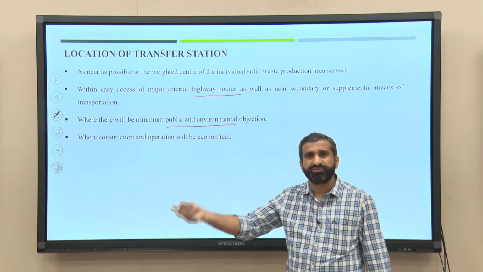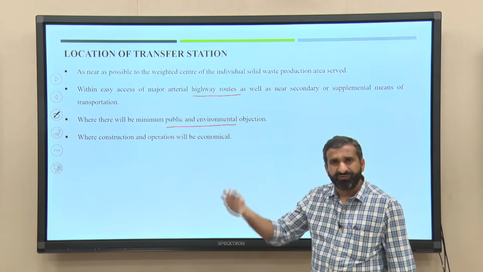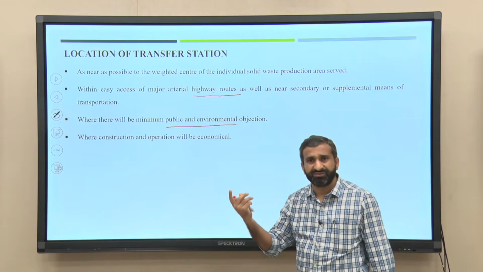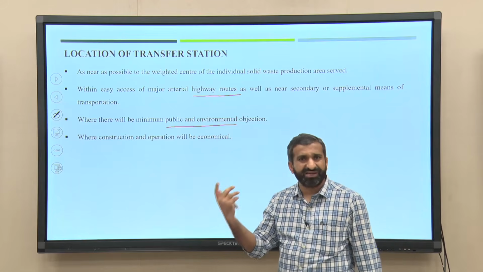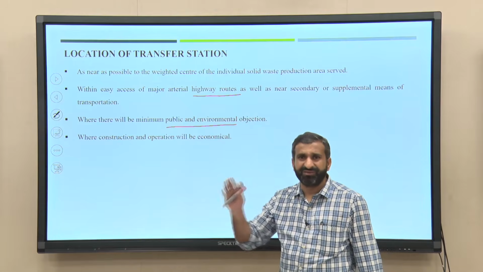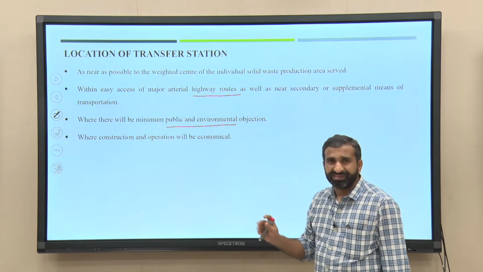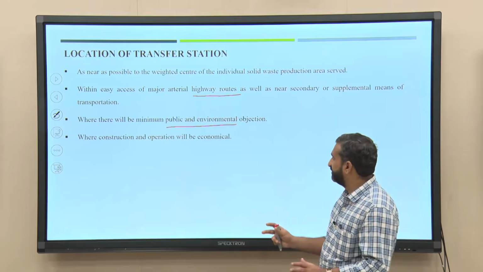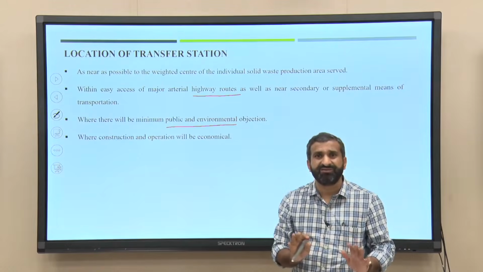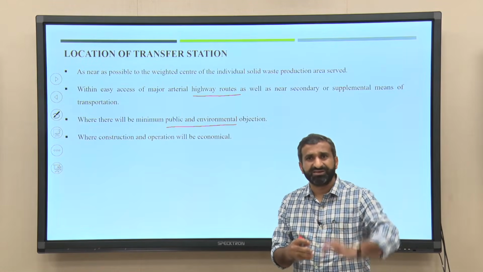That can be put into the storage pit, and whatever recycling or other operation we can plan there, after that the waste will be hauled to the disposal facility in different vehicles. If you are planning that, obviously the public objections will be very few, and especially the environmental objection, because nobody is directly touching the biological waste, since it is under direct load.